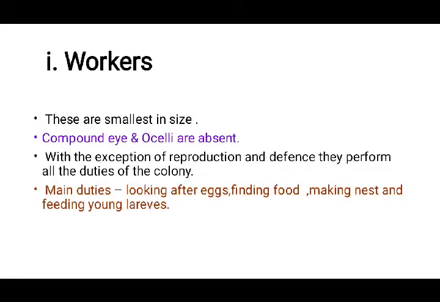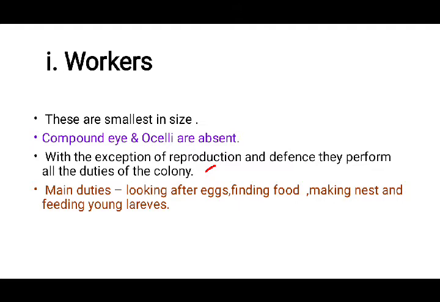Okay, so workers, these are smallest in size. The compound eye and ocelli are absent, because as I already told, they are blind creatures. Even though they have compound eye and ocelli, it is functionless. With the exception of reproduction and defense, they perform all duties of the colony.